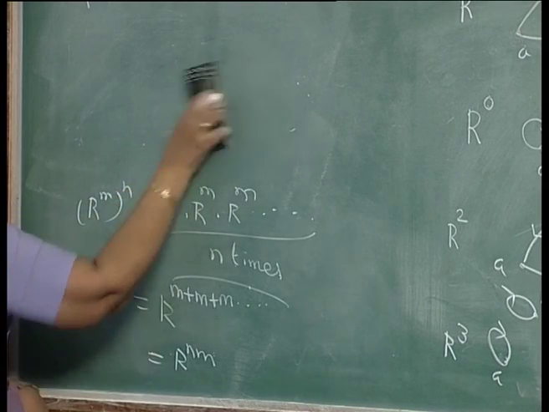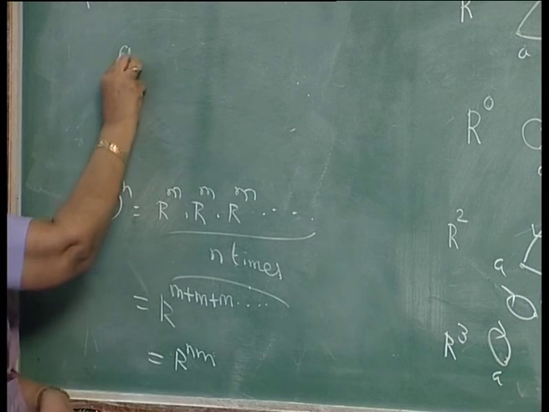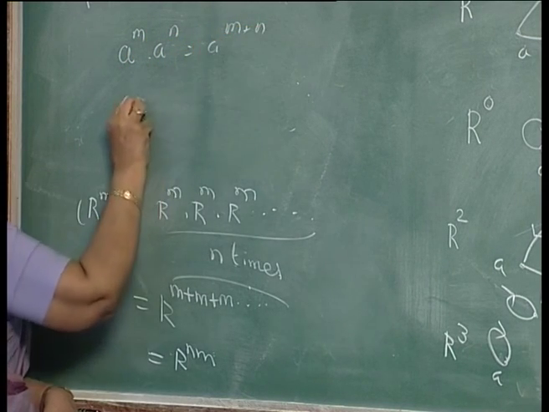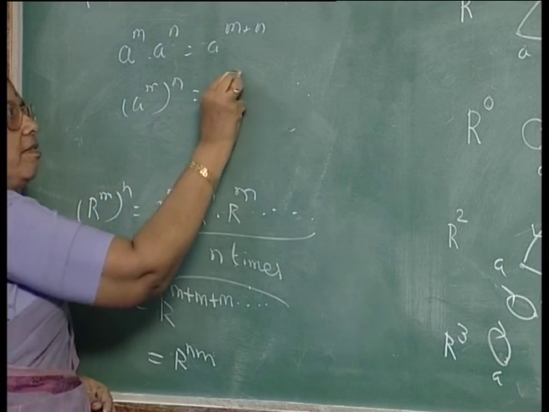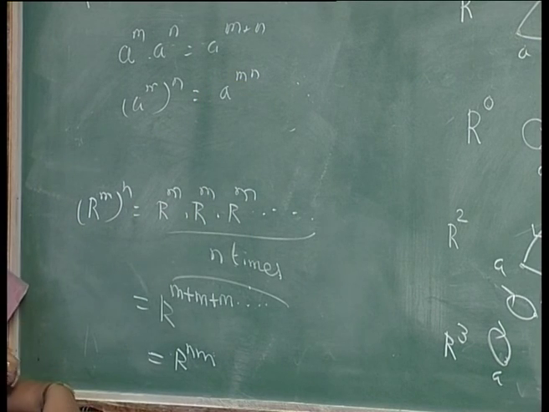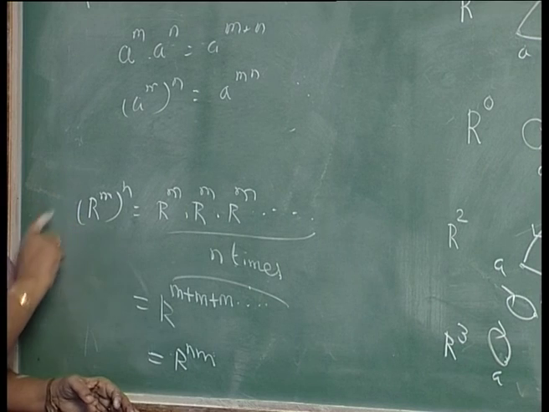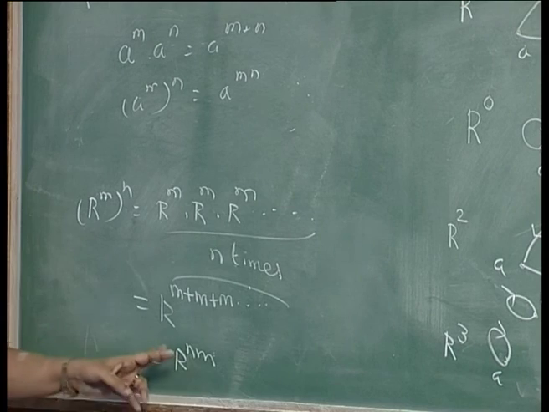So, in essence it amounts to saying that, similar to ordinary integers, a power m into a power n is equal to a power m plus n, and a power m into n is equal to a power mn. If a is an integer, or any real number for that matter, and m and n are integers, then you have these results. A similar result holds for the power of R also. We have seen that R power m into n is R power mn, or nm, that is the same.